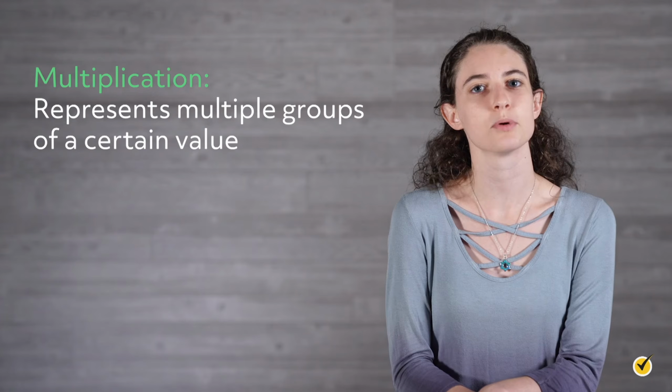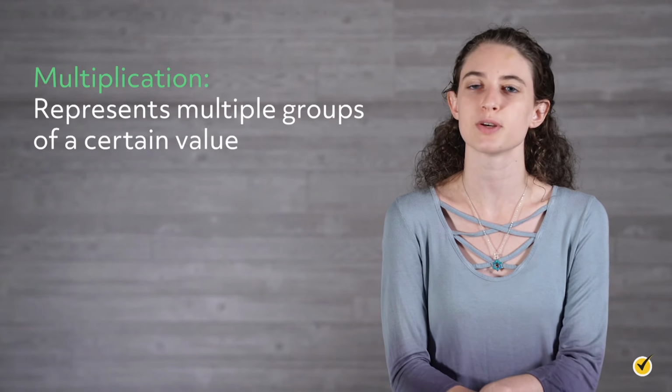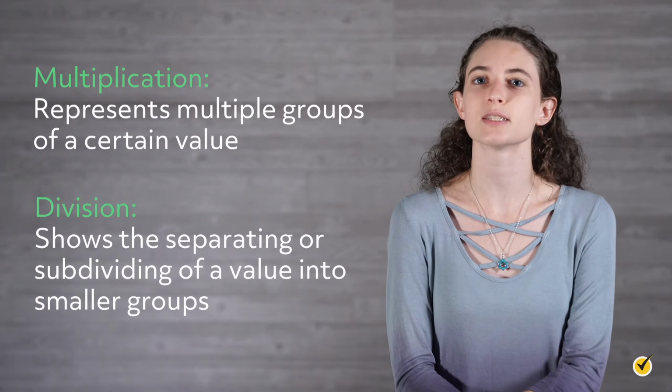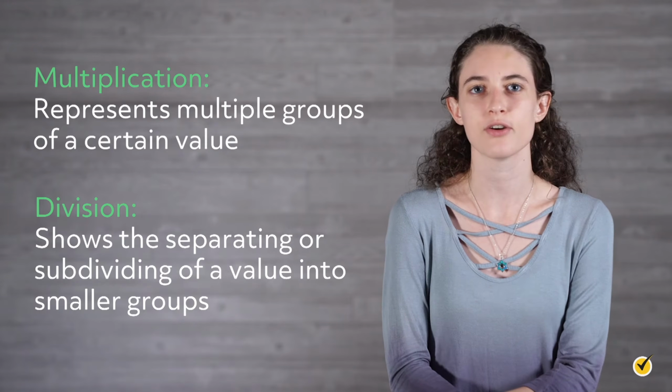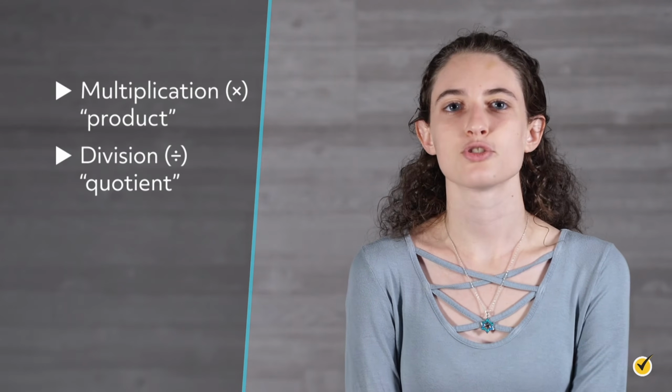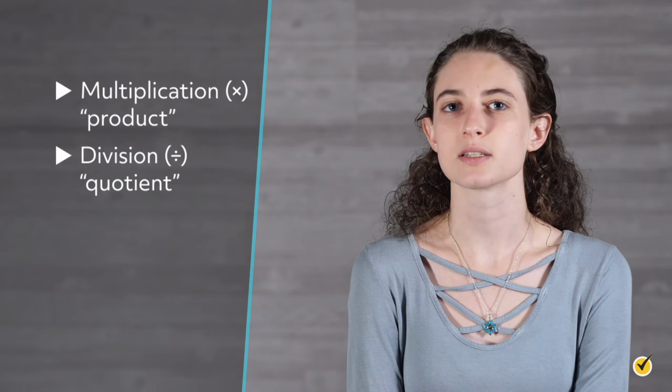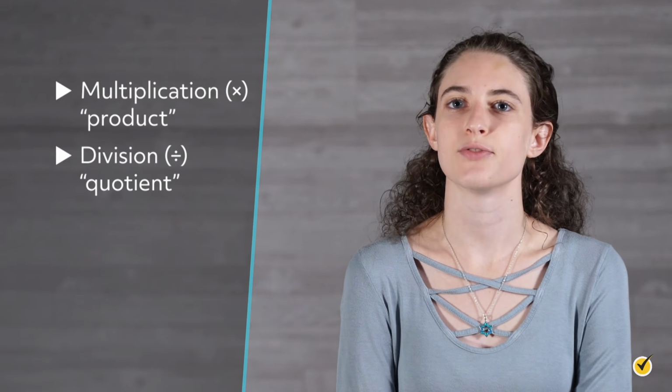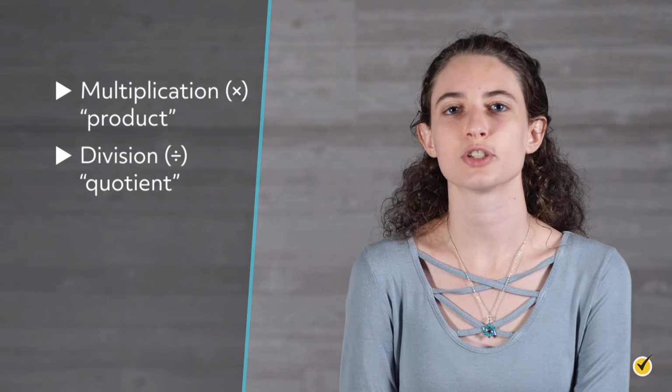Multiplication and division are similar to addition and subtraction in that they perform opposite functions. The function of multiplication is to represent multiple groups of a certain value, whereas division is designed to show the separating or subdividing of a value into smaller groups. As a reminder, the symbol we use for multiplication is a times sign. The answer to a multiplication problem is called the product. The symbol we use for division is a division sign, and the answer to a division problem is called the quotient.